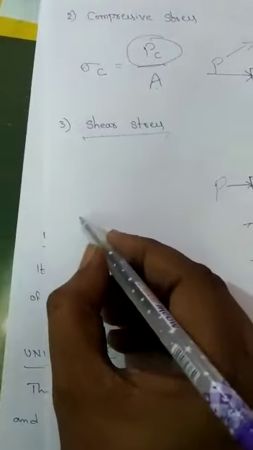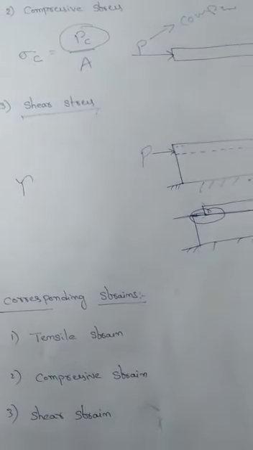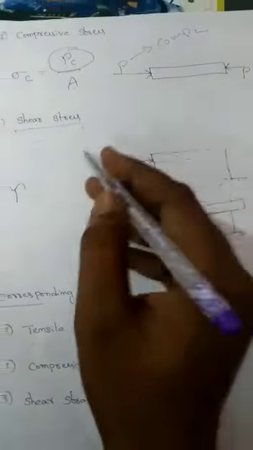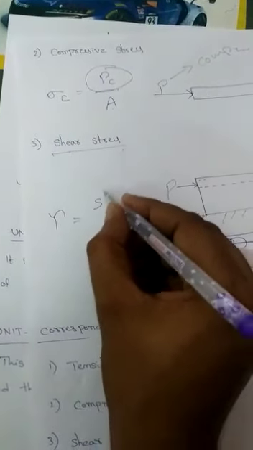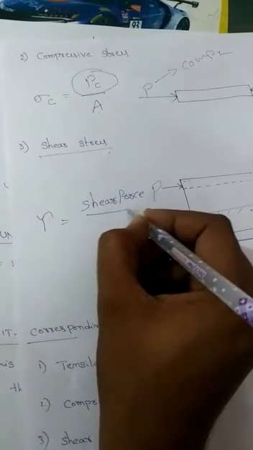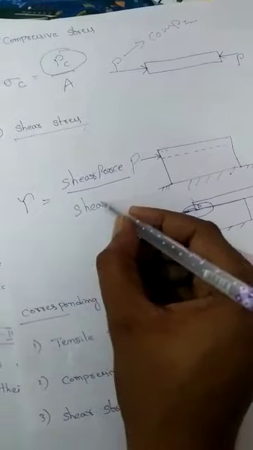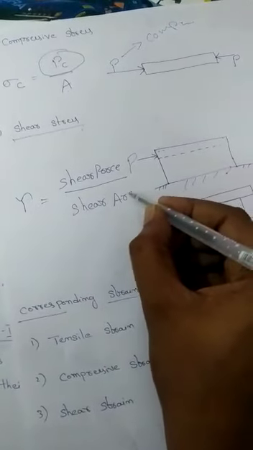Shear stress is indicated as tau. Tau is equal to shear force by shear area.